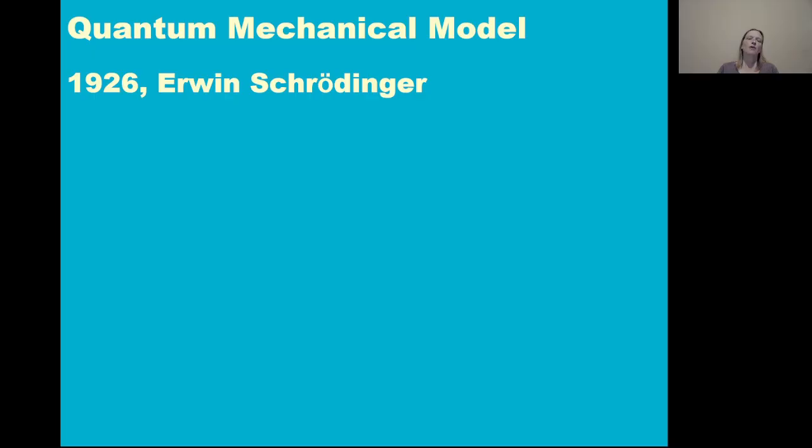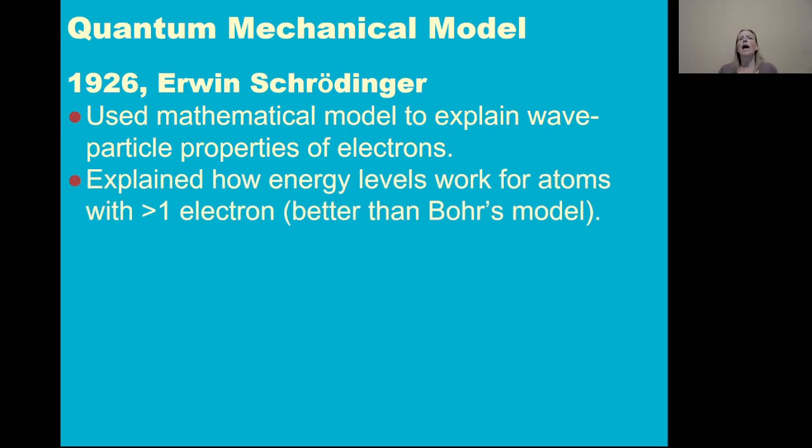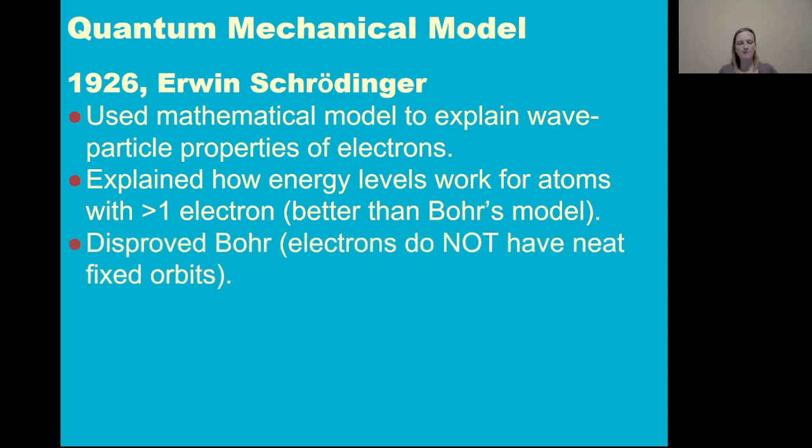So I've already alluded to the fact that we know that electrons don't move in fixed orbits around the nucleus. Schrödinger came up with a wave equation to explain the wave-particle properties of electrons. Electrons don't just behave as a particle, they also behave as a wave. And Schrödinger's equation did explain how quantized energy levels could work, even when an atom has more than one electron. So his model didn't just work for hydrogen, it works for all atoms. So it was better than Bohr's model in that sense.